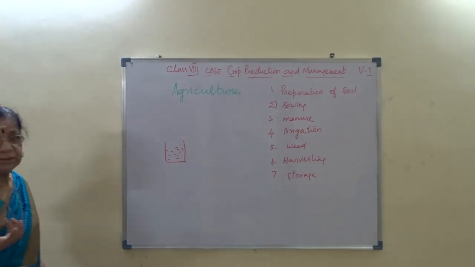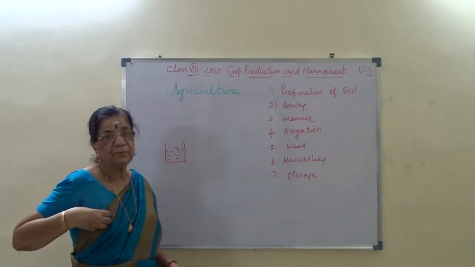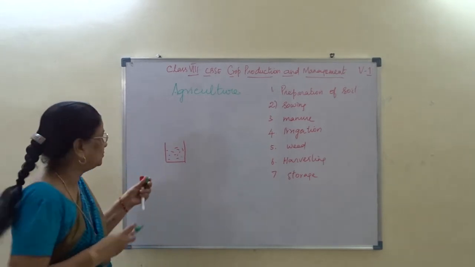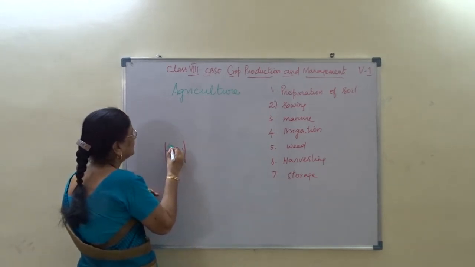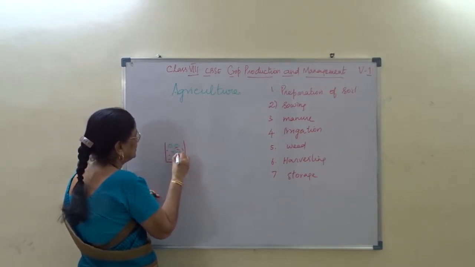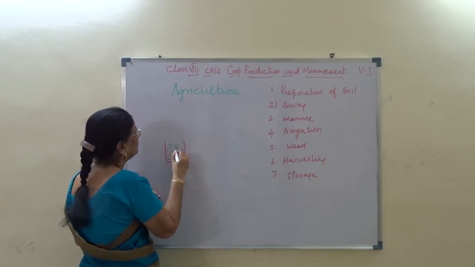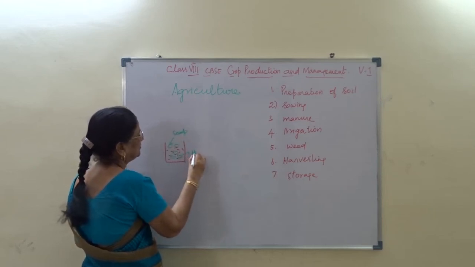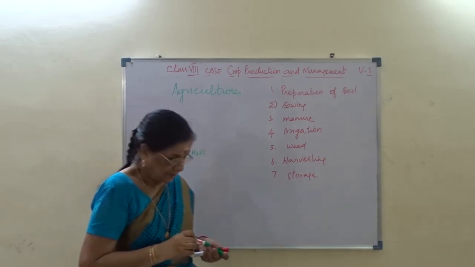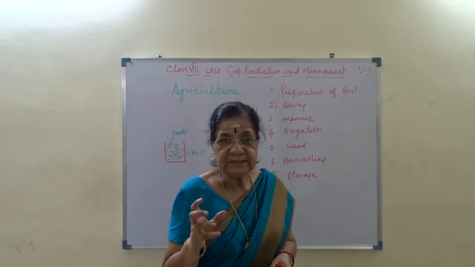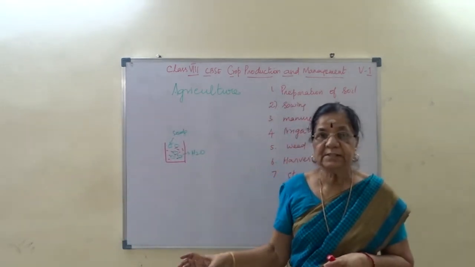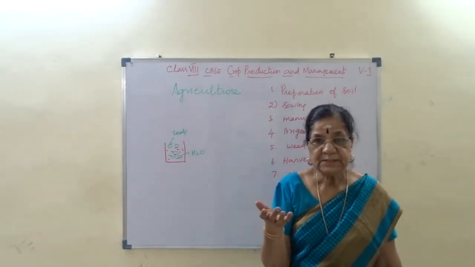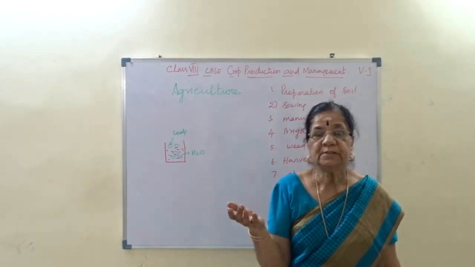Suppose paddy or green gram seeds. Take a handful of seeds and put them in the water. What will happen? The healthy seeds will sink in water and the damaged seeds will float in water.